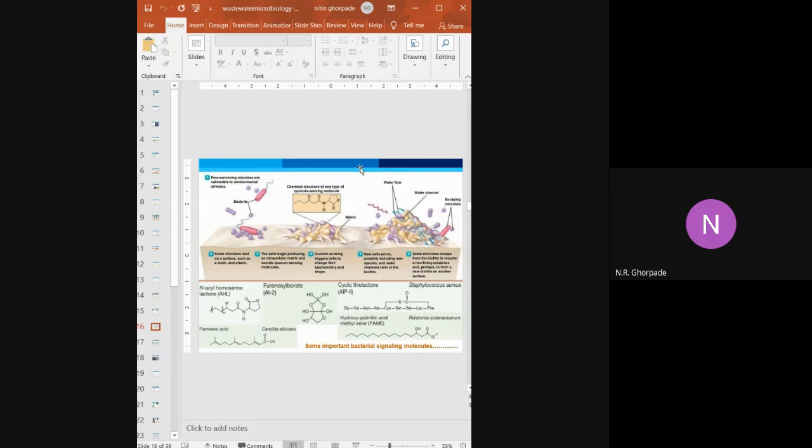After the chemical is released, bacteria are attracted, and when such a signal is received, there is an aggregation of the bacteria, and a movement of the bacteria toward the chemical. So it is chemotaxis, movement of bacteria toward the chemical. This chemotaxis means they will try to gather at the point where we want to form a biofilm.